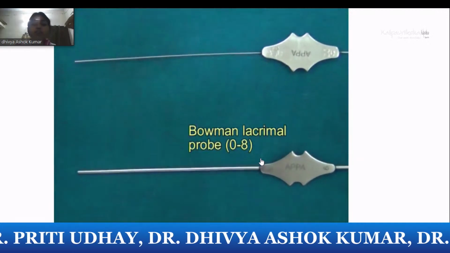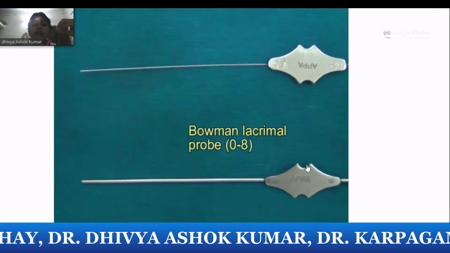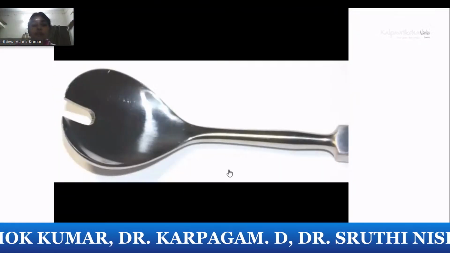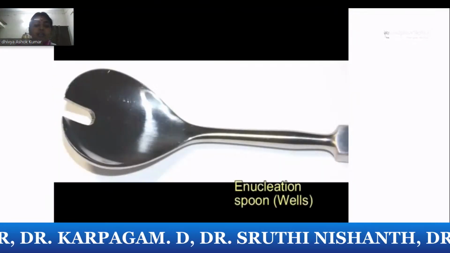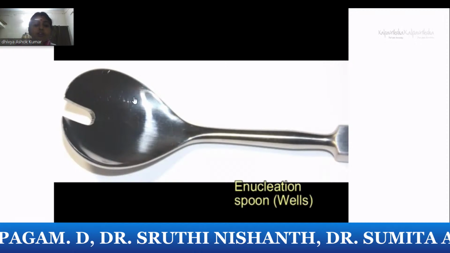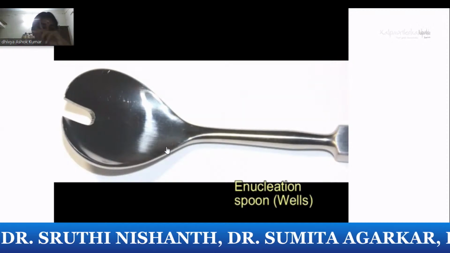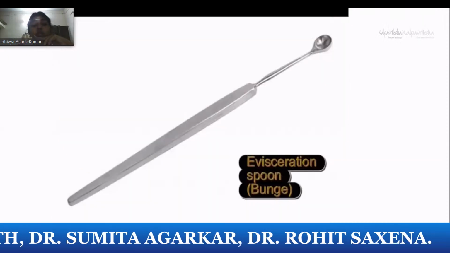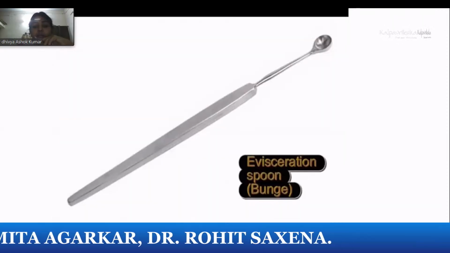And when you will go for the DCR, what are the other indications where you will do probing? Suppose you do a therapeutic probing, diagnostic probing. The enucleation spoon, it just goes by the name Wells enucleation spoon. Enucleation, we do it especially in intraocular tumors or any infection in